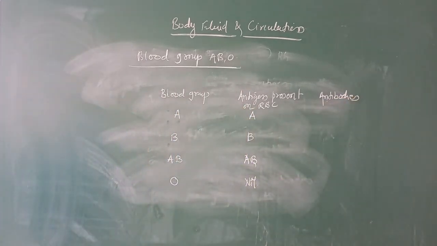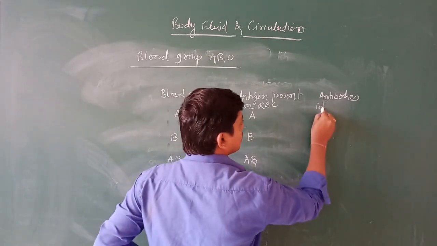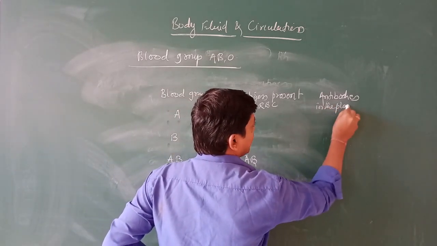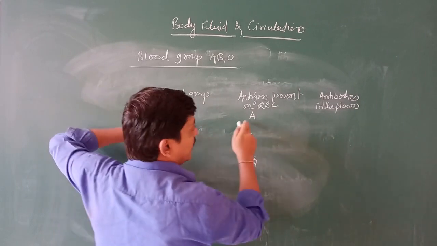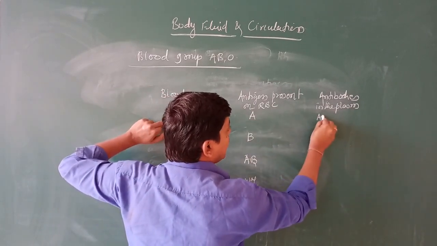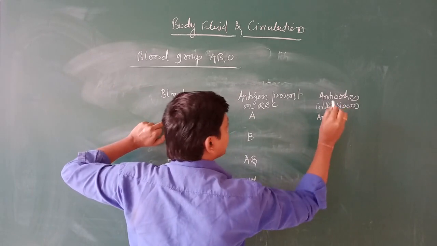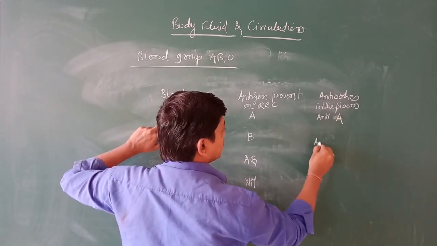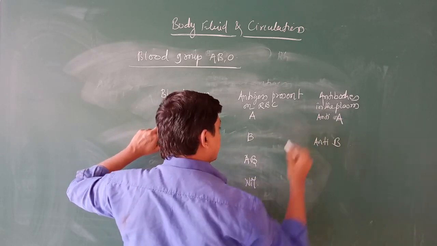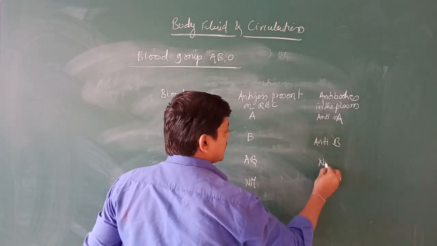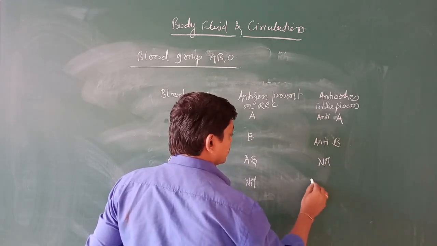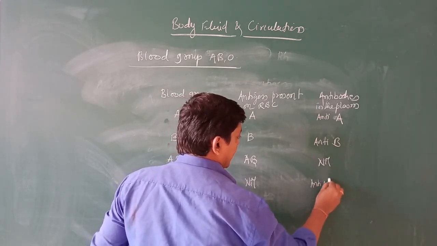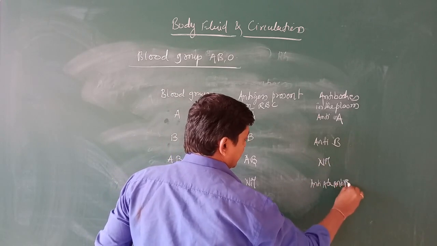Now we are going to go for the antibodies in the plasma. Blood group A has anti-B in the plasma. Blood group B has anti-A as the antibody. For AB there is nil, and here anti-A and anti-B.